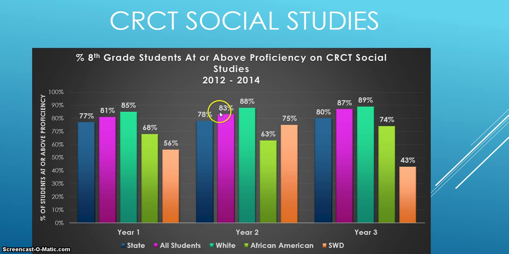Similar results with our social studies. Again, comparing to the state results, our students did perform slightly better overall. However, we still have that achievement gap between our white student population and our African American students and students with disabilities. Now in year 2, as with some of the other content areas, our students with disabilities performed better in year 2, but that percentage dropped in year 3. So, some significant achievement gaps there that we need to take a look at.